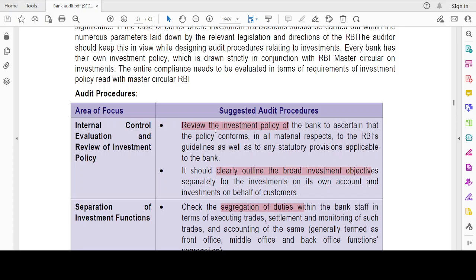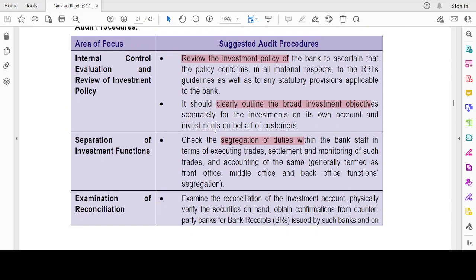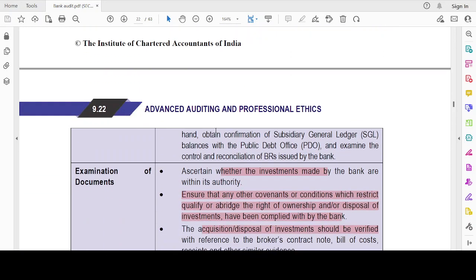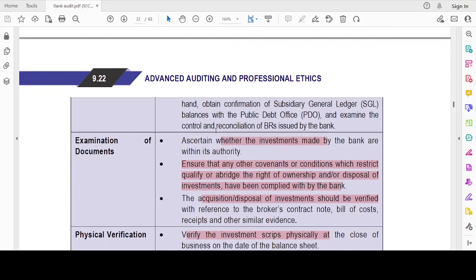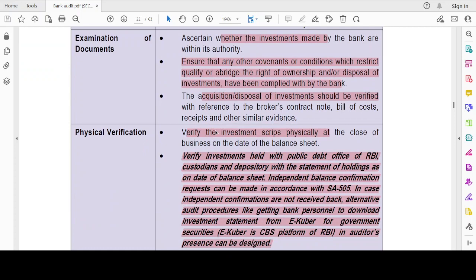Internal control, evaluation and review of investment policy. Here, I have to review the investment policy and set out the investment objective. Separation of investment function, which means there is a segregation of duties. Examination of reconciliation: the GL should match the supporting documents. Examination of documents: investments made should be within the authority, and all the constraints should be within the bank's rights. An acquisition or disposal should be verified with the supporting documents. Physical verification: those I have mentioned in the books, the supporting investment documents, have to be physically verified.